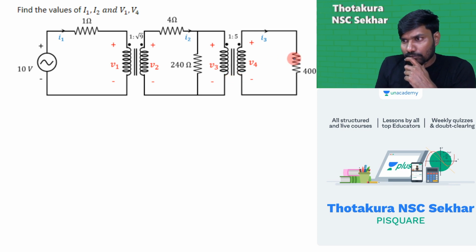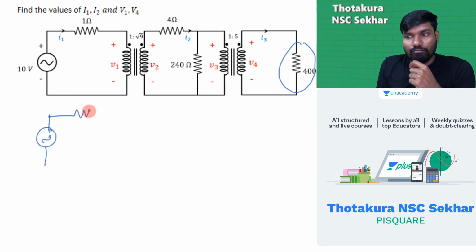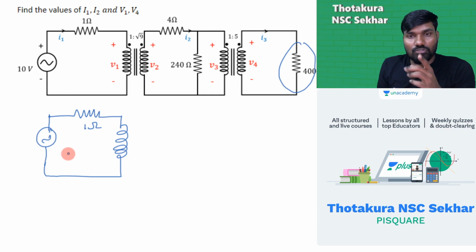What we have here, this transforms to the primary side. 400 goes to the primary side, you will have a circuit something like this. While you are practicing, if you are lazy to practice, you will suffer when you are giving the exam. Most of the students are lazy while they are practicing. No, let me not write it. You should write it.